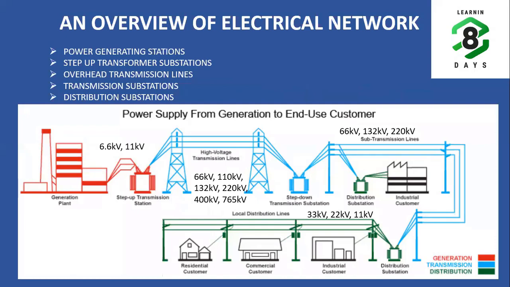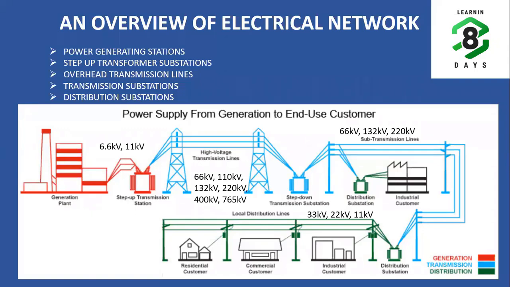There are various types of power generation plants, conventional and non-conventional. In conventional, you have thermal power plants, coal-based or gas-based. In gas-based, you will have open cycle and closed cycle, and in non-conventional, you have solar PV, solar thermal, nuclear, and wind. So there are different types of power generation available.